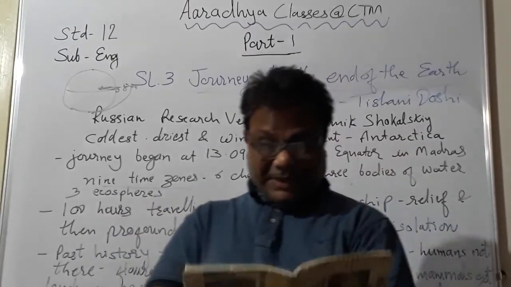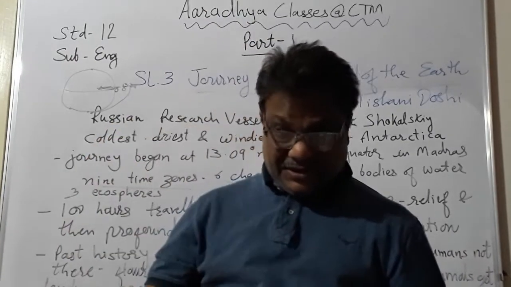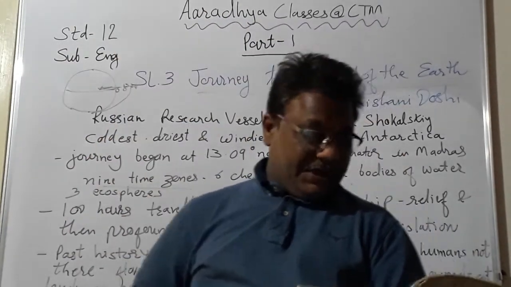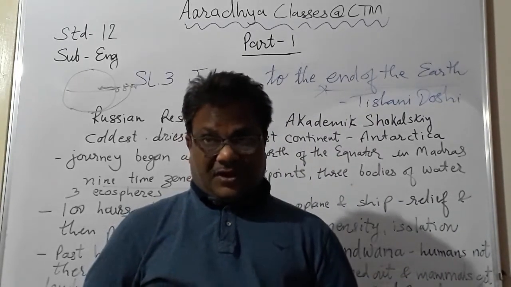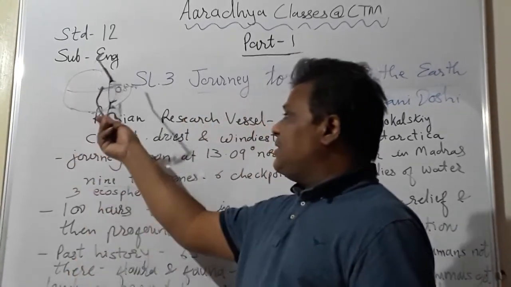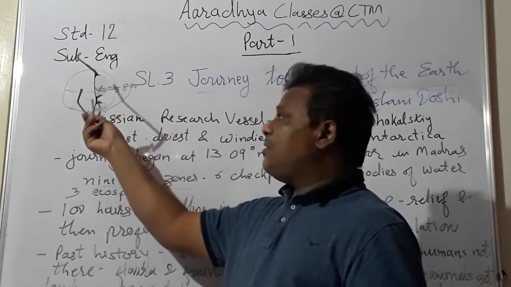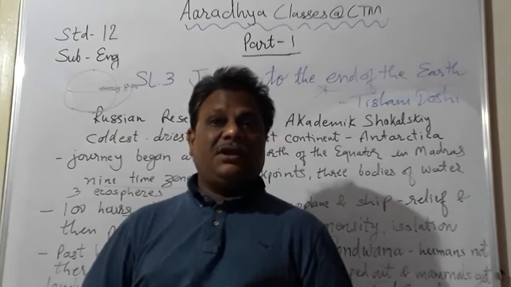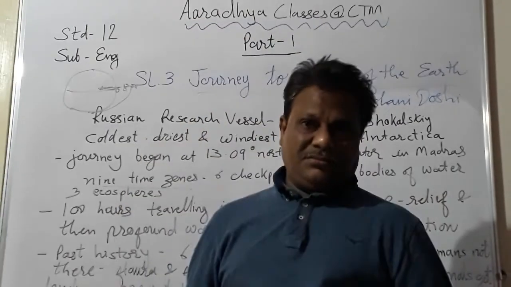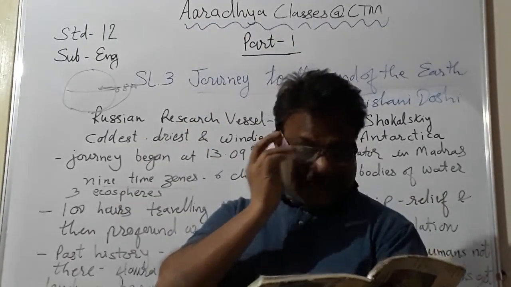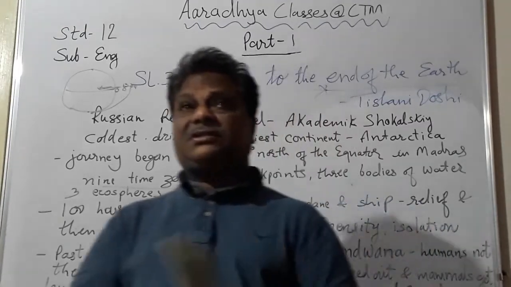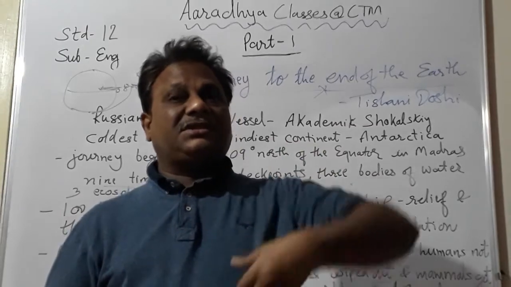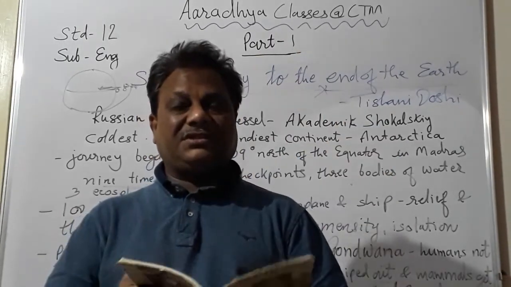Wonder at its immensity, meaning its size. The snow was so vast; in a vast area it was spread. Its isolation. And you might feel that in this region, the equatorial region or the surrounding areas, you don't find so much snow, and here there is so much snow. So its immensity, its isolation, and you might feel that such a place, snow covered throughout the year, is just lying away from human habitation.